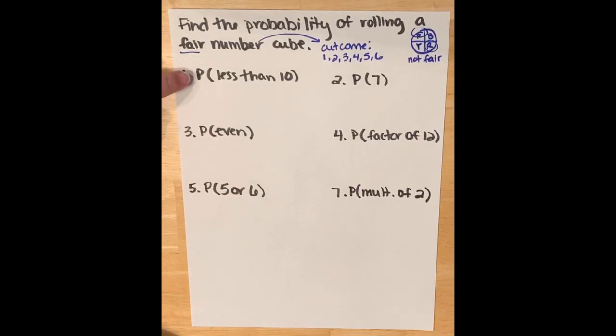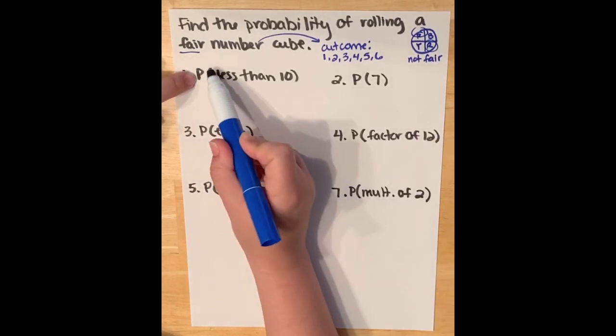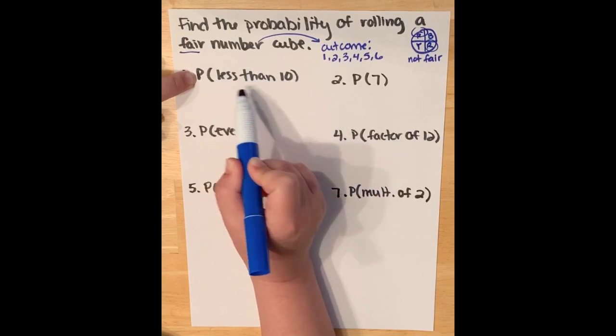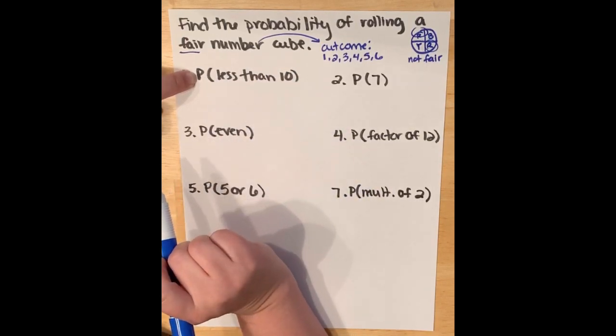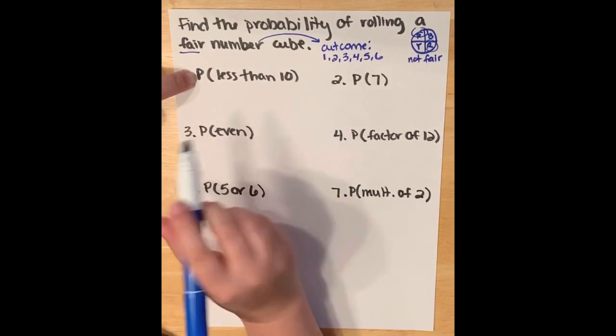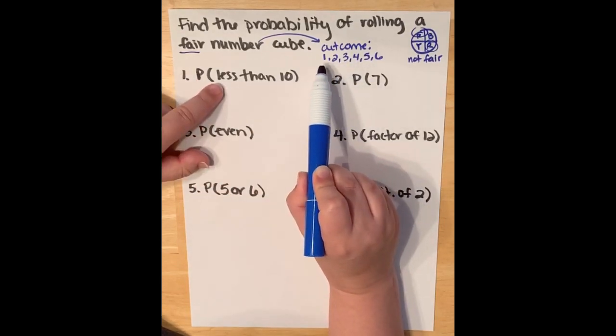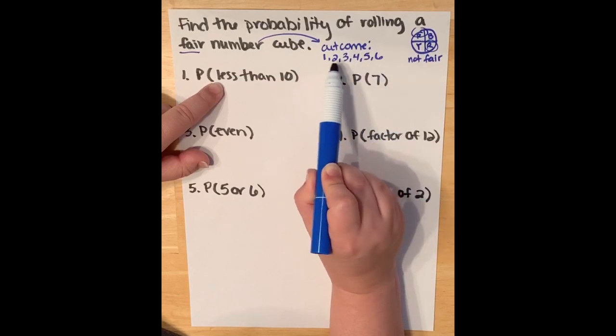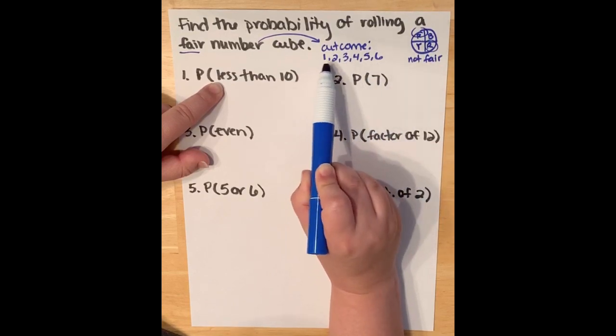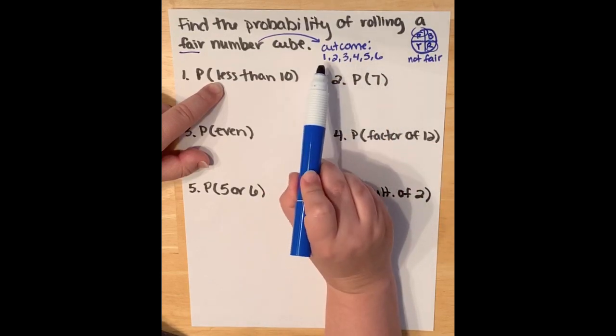So the shortcut way to write it is probability of less than 10. So they're saying when I roll that number cube, I'm going to get a number less than 10. Let's consult our outcomes. Are any of these numbers greater than 10? They are not. They are all less than 10. And there are 6 of them.